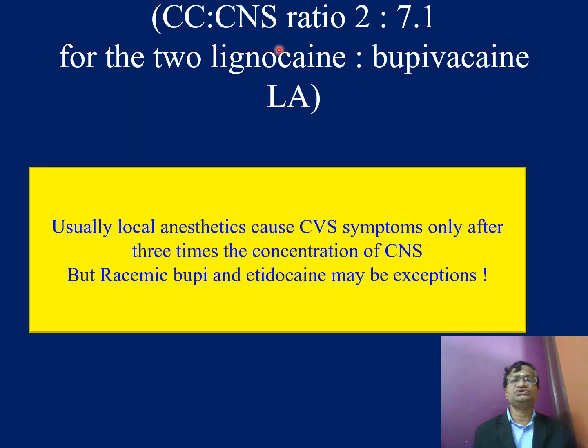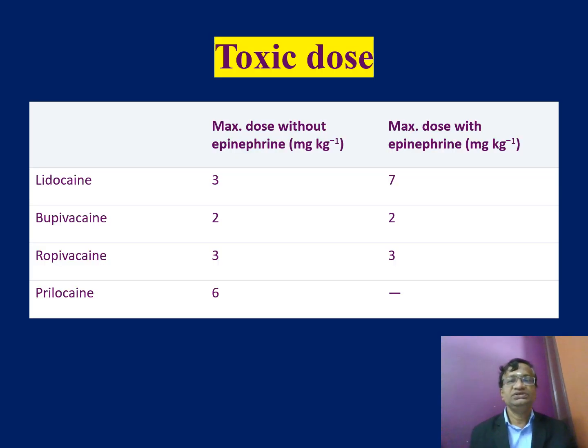Now the CC to CNS ratio. CC is cardiovascular collapse. CNS is seizure or something. It is 2 for lignocaine and it is 7.1 for bupivacaine. If it is a little low, it means they are a little safer. Usually the local anesthetic causes serious symptoms only after 3 times the CNS concentration. But racemic bupivacaine and etidocaine may be exceptions. This is the toxic dose. Lignocaine 3 and with epinephrine 7. It does not change much with bupivacaine.